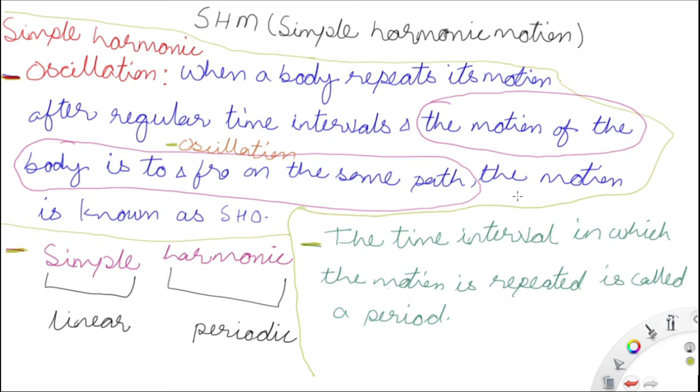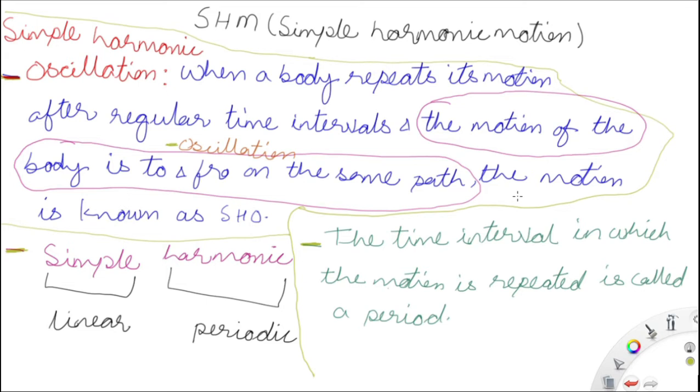Now oscillation becomes simple harmonic oscillation. Oscillation was just a motion, it was not happening periodically, but if it happens periodically, means after regular time intervals, then this is known as simple harmonic oscillation. Why is it simple? Because it is happening on the same path, means one direction. So it is simple.